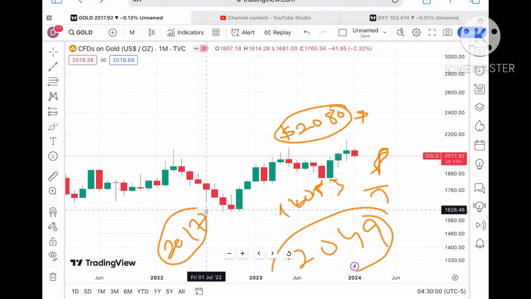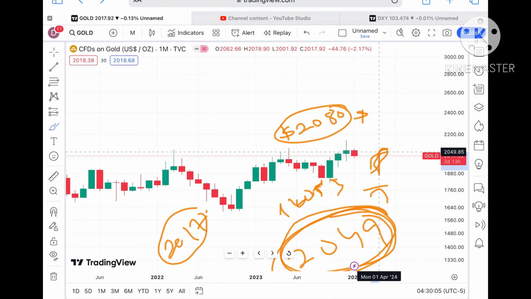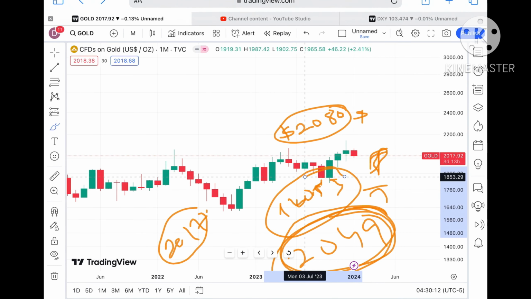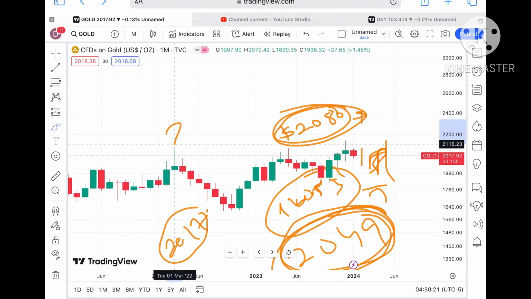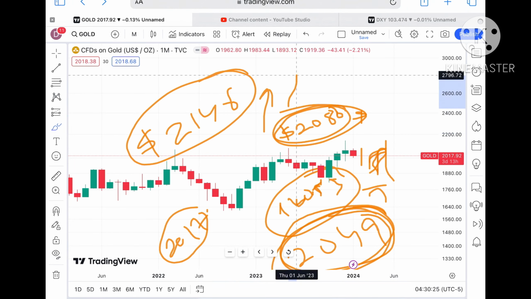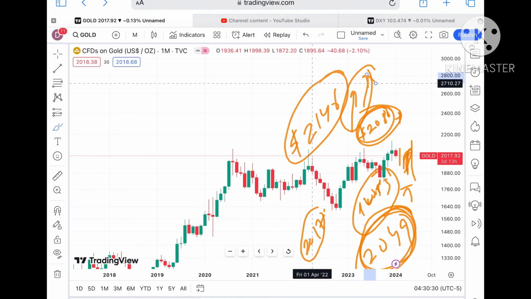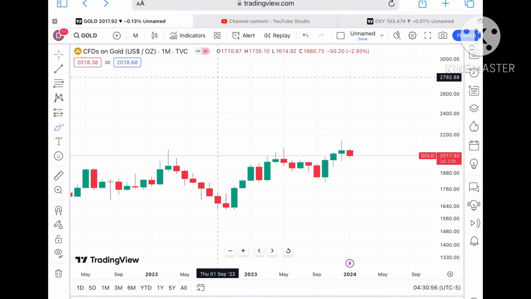Again I repeat, if the price keeps sustaining a level of $2017.92, there is a chance that the next resistance comes at a level of 2049, and if the price keeps sustaining 2049, we will see further upside movement towards $2056. Once the price starts sustaining that level, we can see further upside movement towards 2080, which is already a weak resistance, so chances are high it will cross the level of $2146. If the price keeps sustaining above that level, we can see further upside movement. Mind that there is a clear chance, if the price keeps sustaining over $2080, of touching 2146, and then from there a further upside.